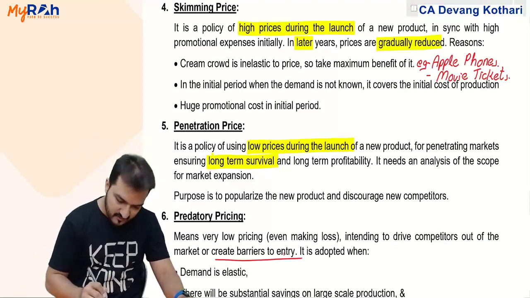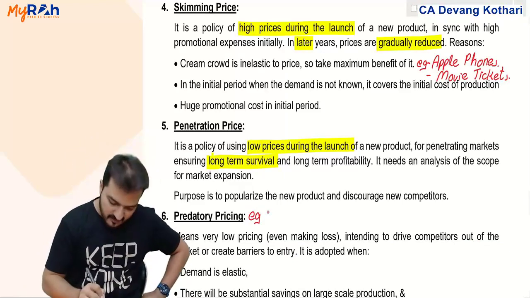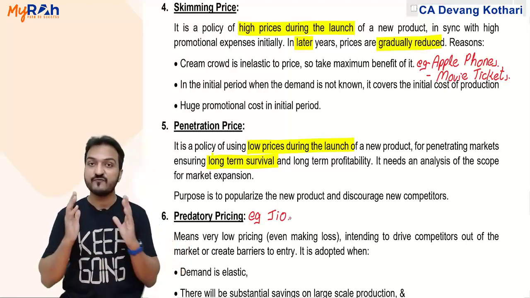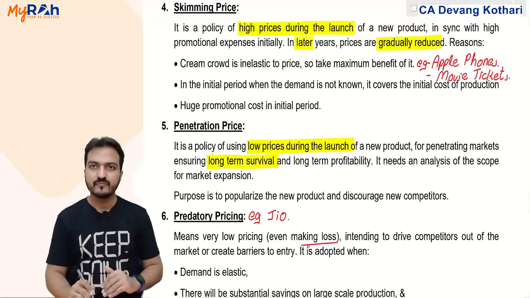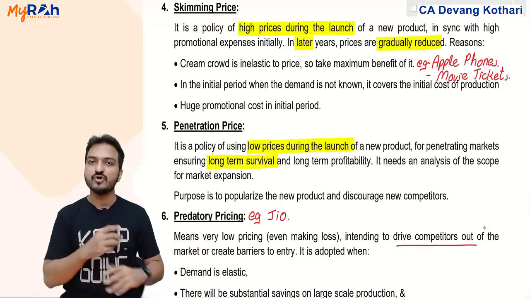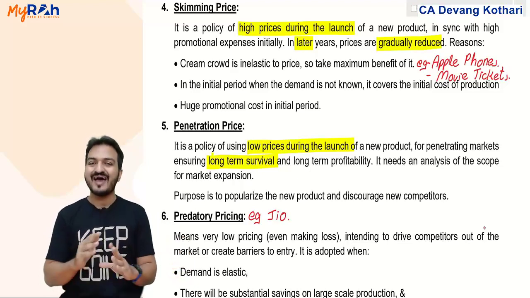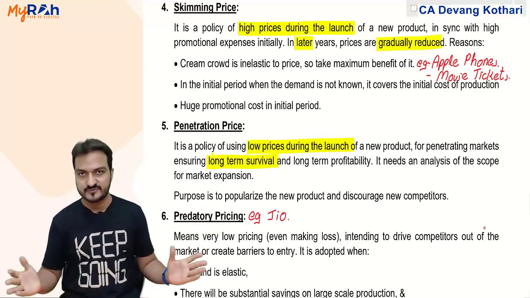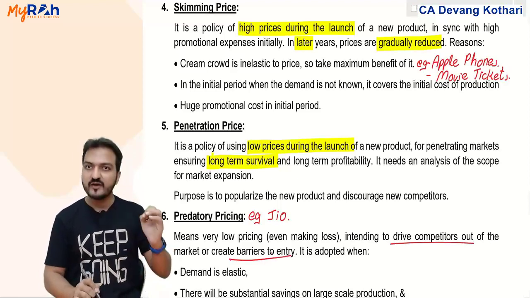Well, I would say that Reliance Jio Telecom followed an example of predatory pricing. They launched the product at very low prices, free of cost. So naturally, they launched the telecom services making losses. Purpose was to drive the competitors out of business. Vodafone is almost on the verge of bankruptcy. Airtel has stuck it out still, but Vodafone had already told the government that if Jio Telecom will not stop this, then we will run into bankruptcy. Yes, so it is to drive the competitors out of business and to create barriers to entry.